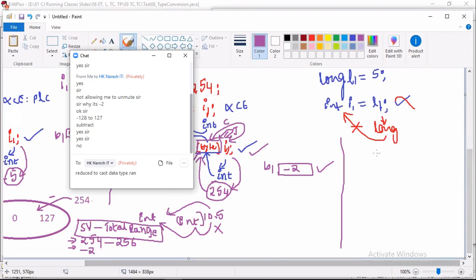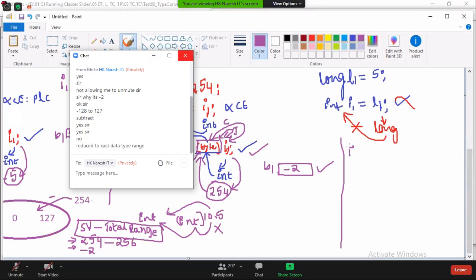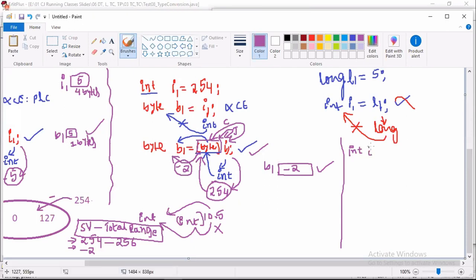Now, let me take another test case. This time I am taking int I1 equal to a negative number, minus 254. Then I am writing byte B1 equal to I1. Obviously the compiler throws an error because of the int range. But I am adding the cast operator here, byte. If you add the cast operator, there is no compile time error, because the compiler verifies I1 type is int, and int can be stored in byte with the cast.